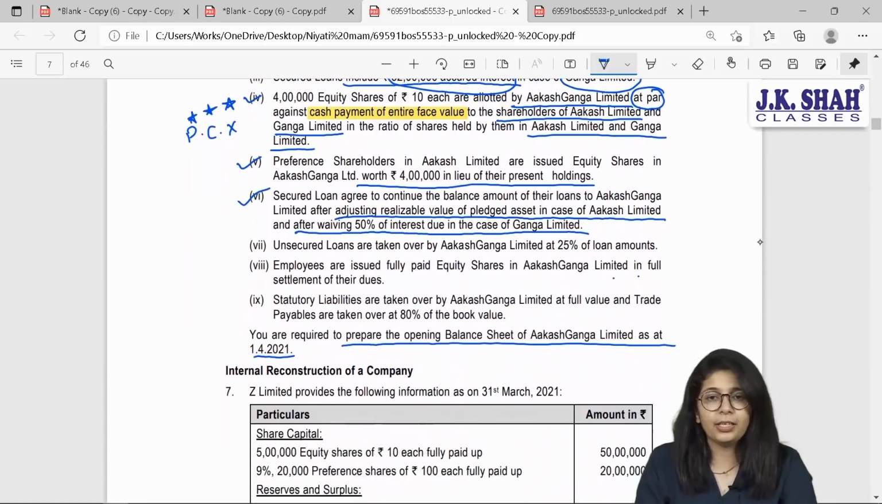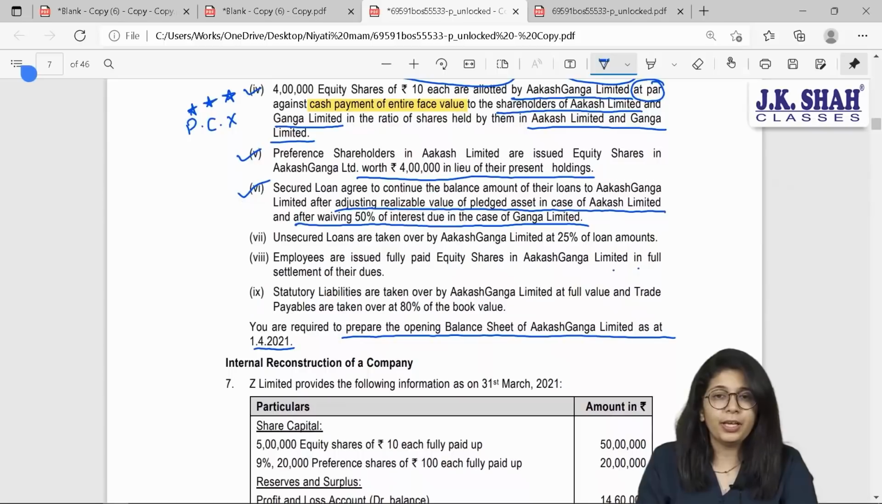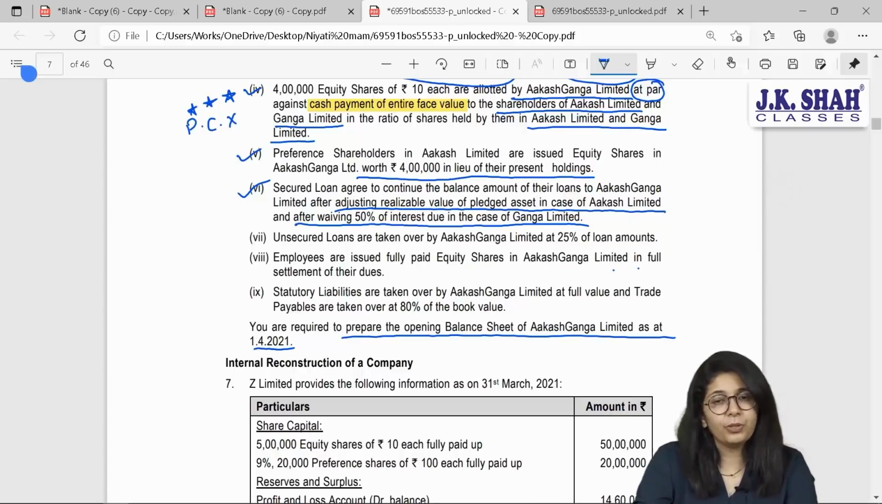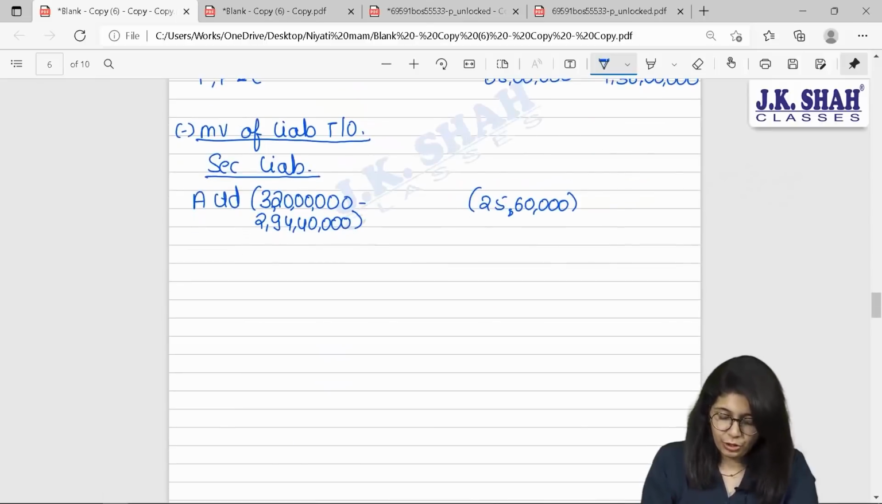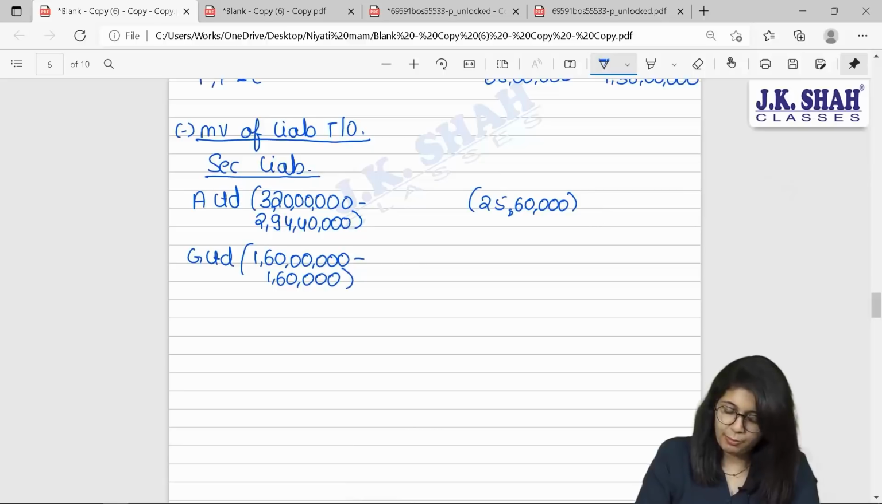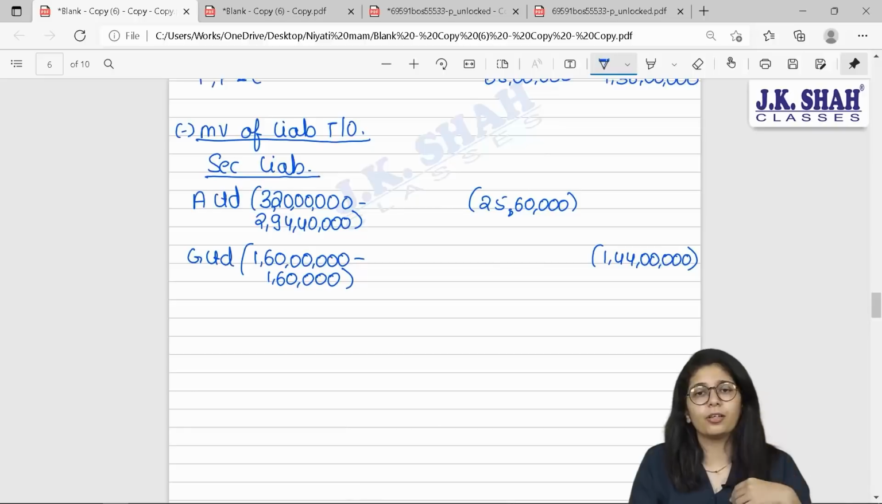Is the entire loan taken? No, beta. Loan only to the extent of principal amount and the balance 50% of interest is taken. So, out of 1 crore 60 lakhs, will you consider the entire 32 lakhs? No. So, for Ganga Limited, the entire loan including interest is 1 crore 60 lakhs, and 50% of interest, which comes to 16 lakhs, is waived. So, what is the balancing figure, beta? 1 crore 44 lakhs. This is the value of secured loans considered by Akash Ganga for Ganga Limited.